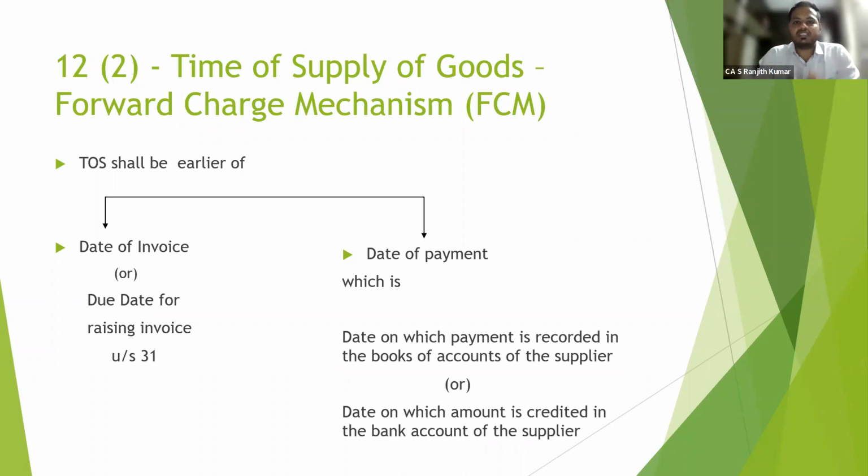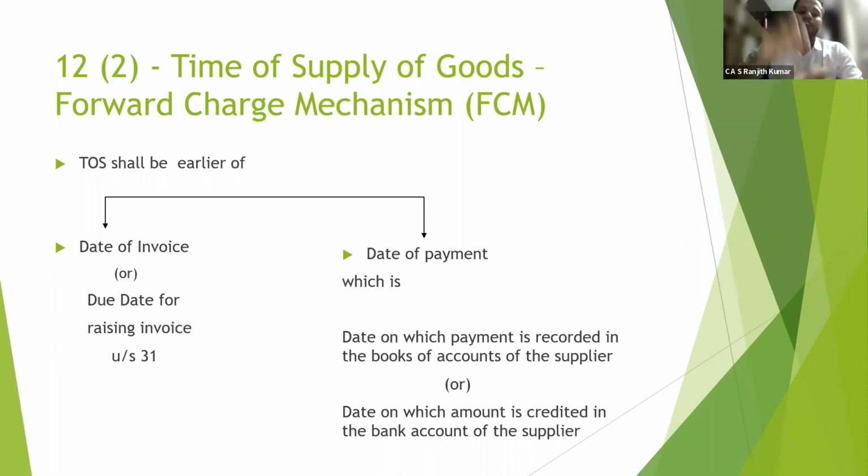So the supplier provides the goods or services to me, which I have consumed, for which I have made the payment. He will collect the tax for the supply provided from the recipient. This mechanism is called forward charge mechanism.